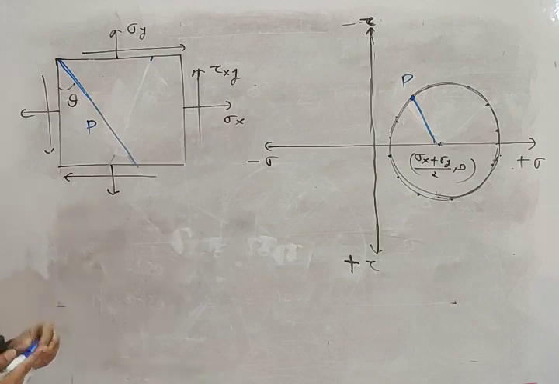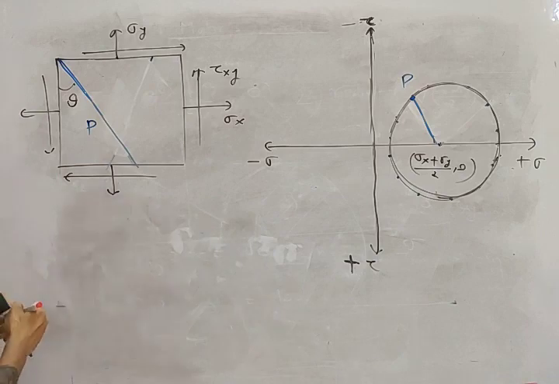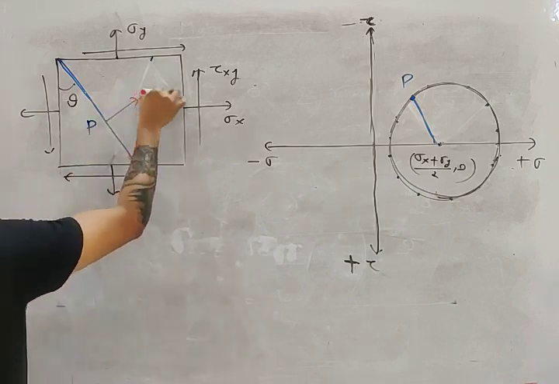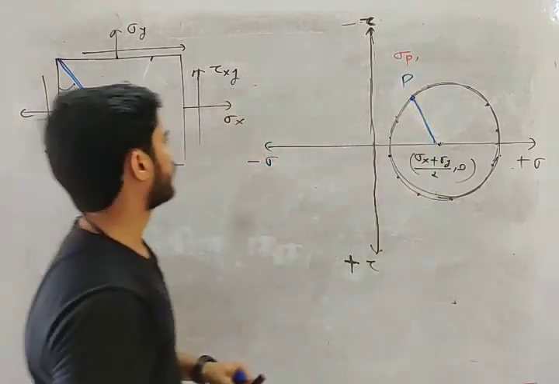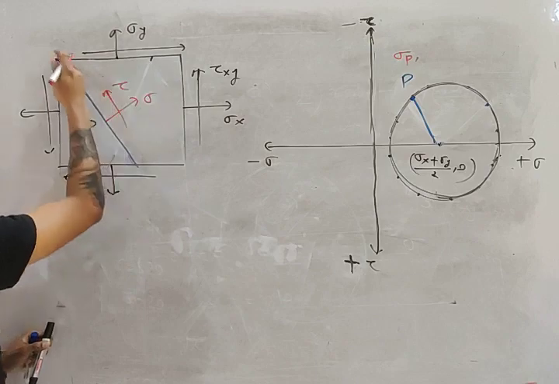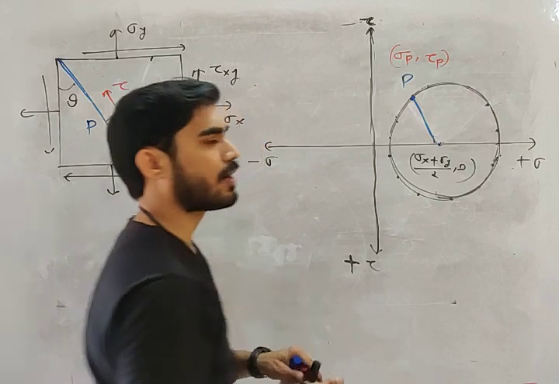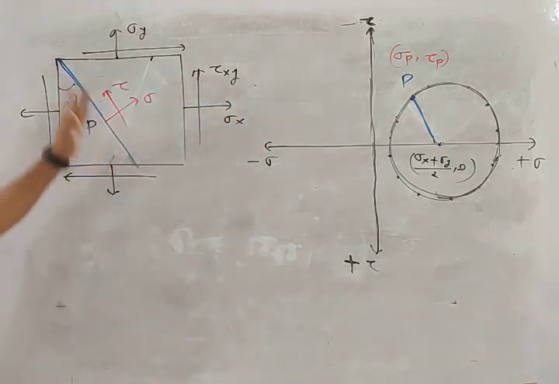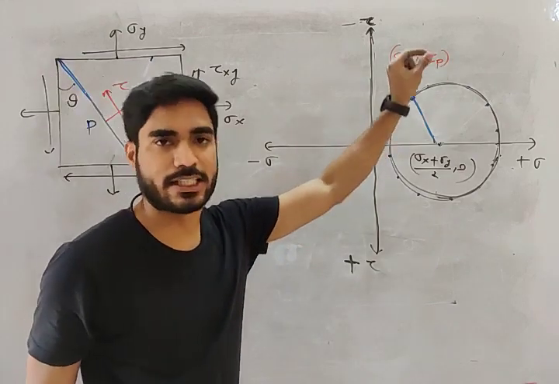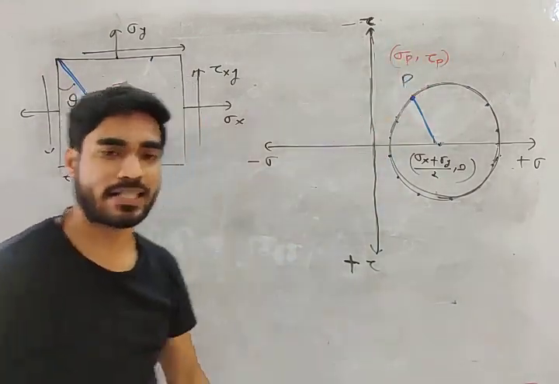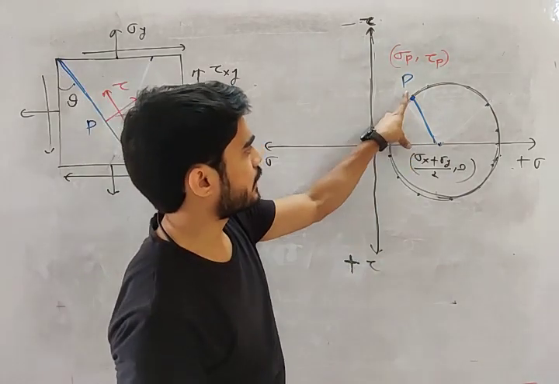If you find this point P, what will be the stress on this plane, my friend? What will be the sigma? It will be the x coordinate. And what will be the tau acting on this plane? It will be the y coordinate. So what you need to do in order to calculate sigma and tau on this plane is just find this plane on the circumference. It will be like a point. Once you find that point, you just have to measure the x coordinate and the y coordinate.